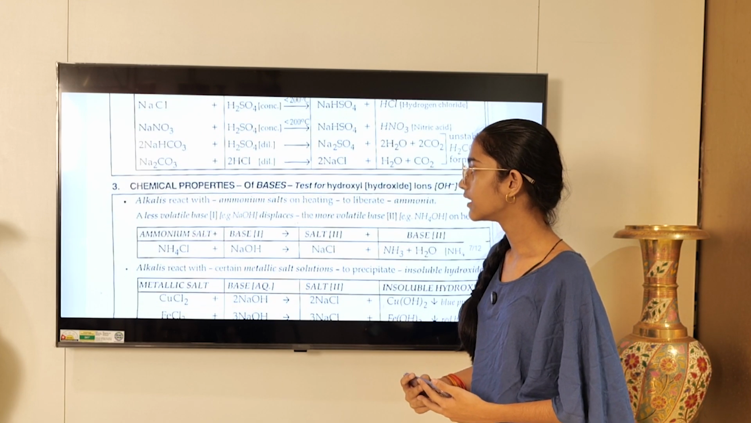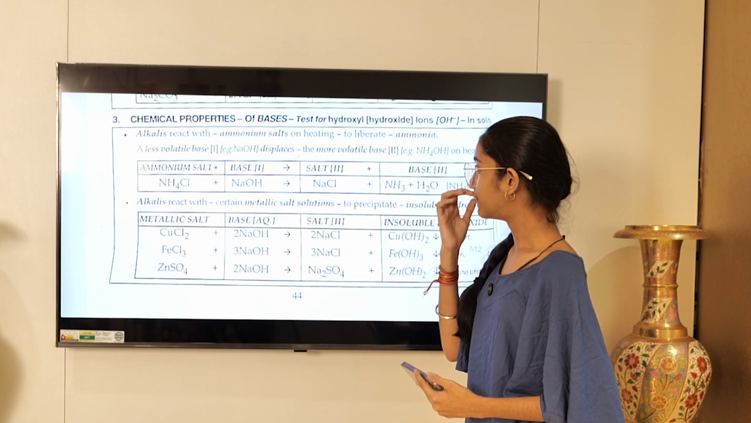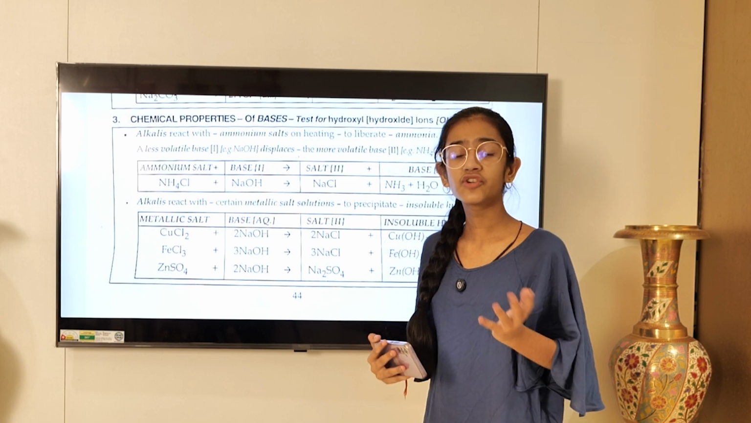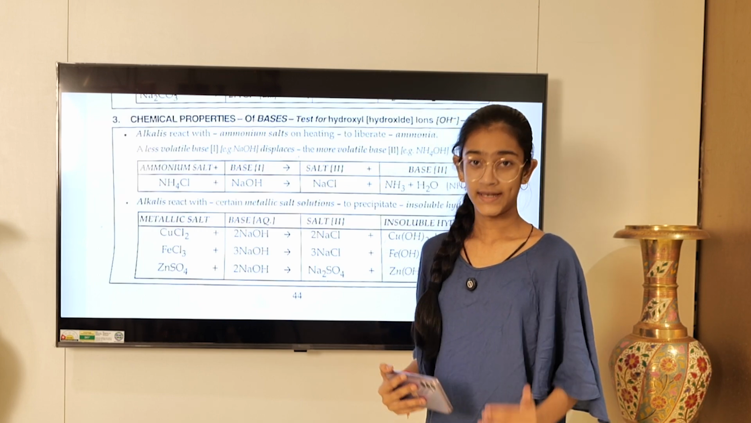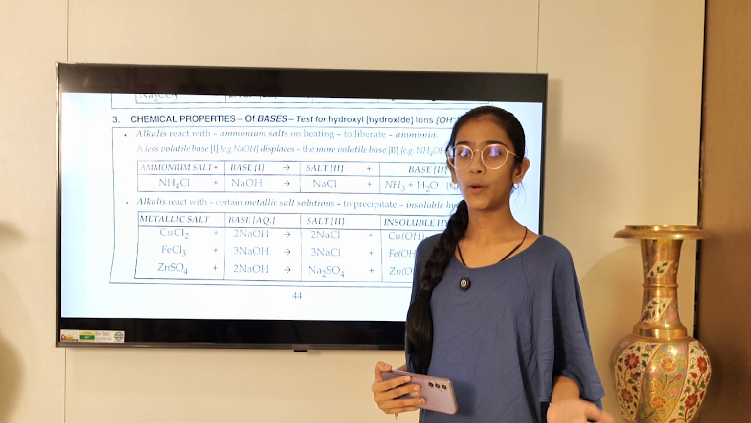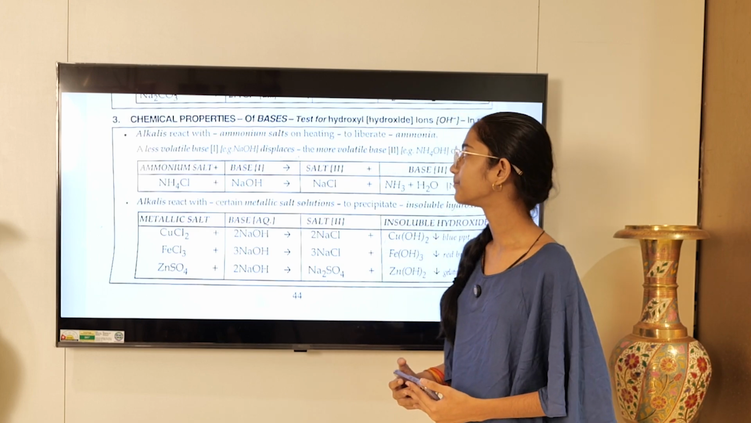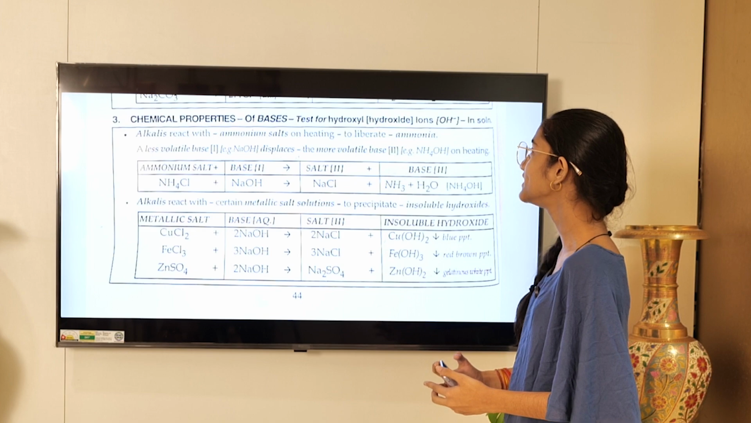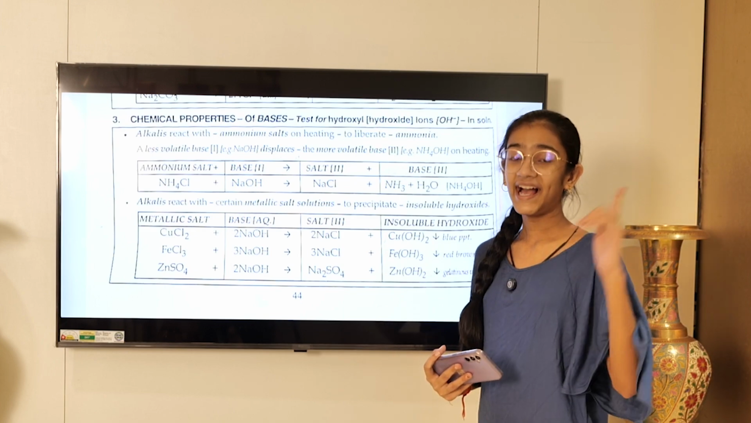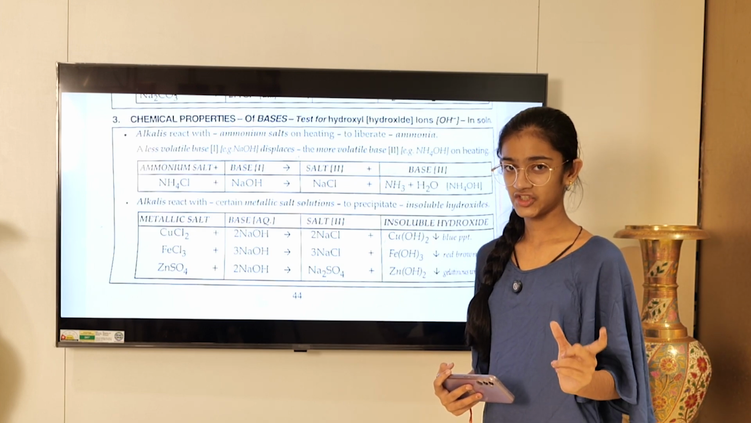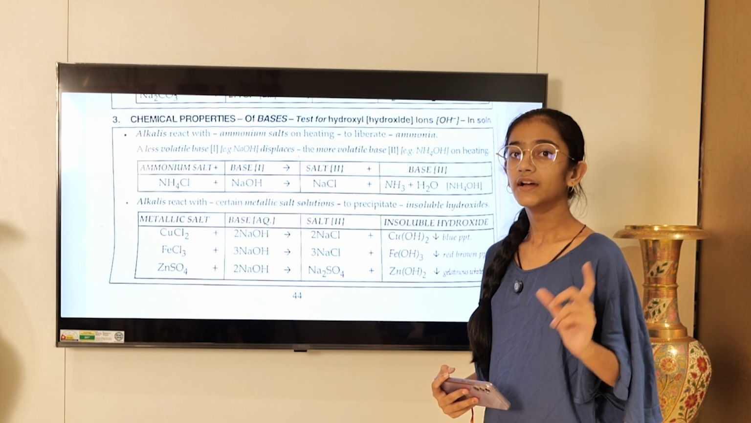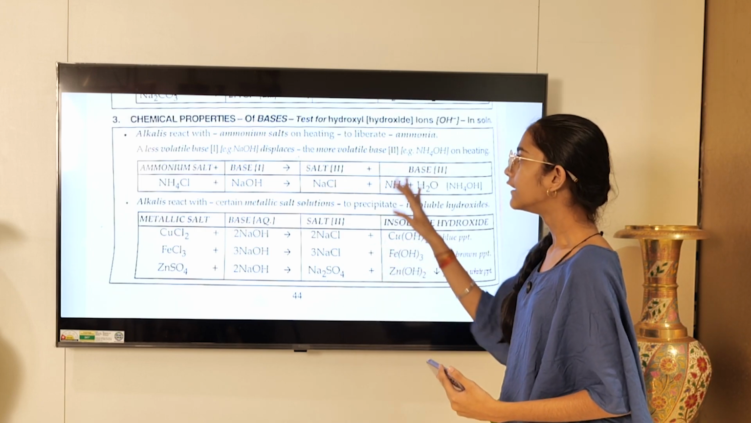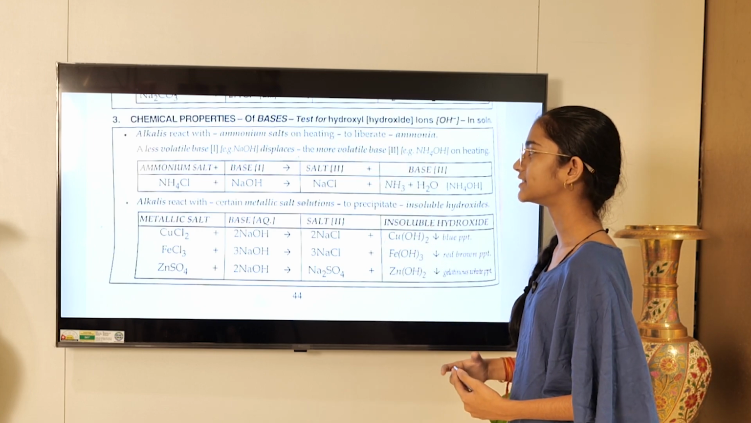Chemical properties of bases. Earlier, we were learning the chemical properties, but of what? Of acids. Now, we shall be learning the chemical properties of bases. Test for hydroxide ions or hydroxyl ions. Acids, we had learned in the definition, hydronium ions were given. Over here, hydroxyl ions. Hence, we will be learning the test for hydroxyl ions.